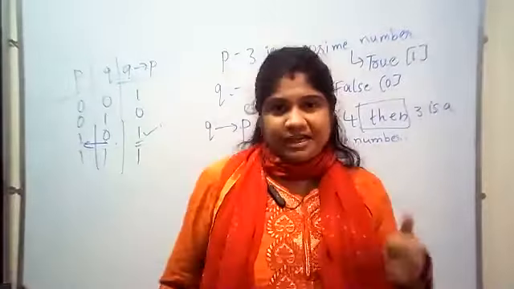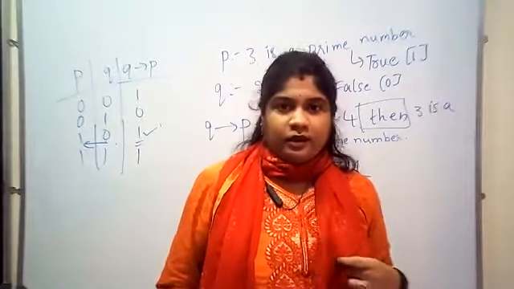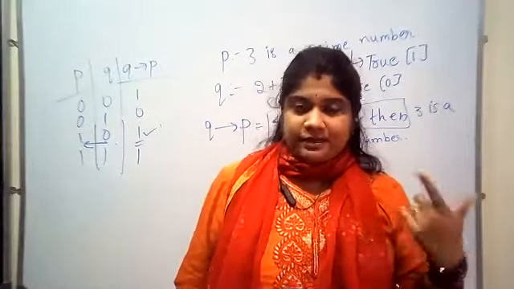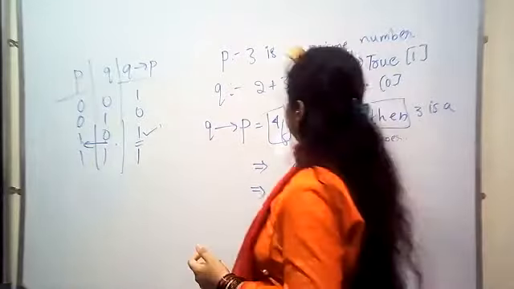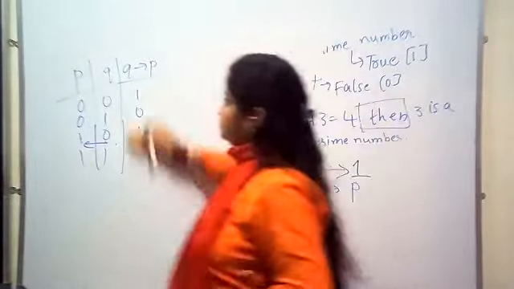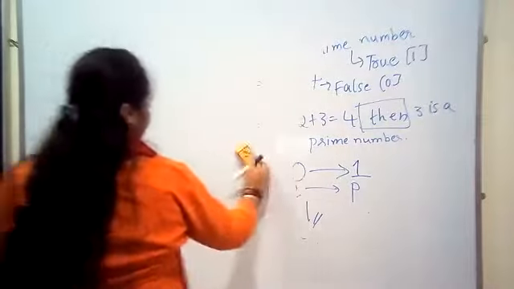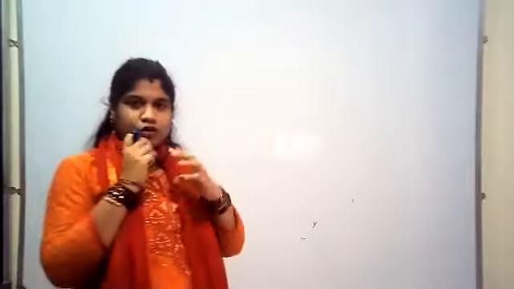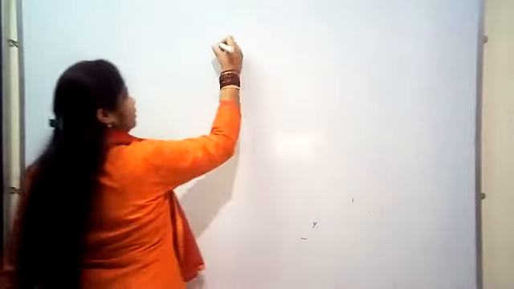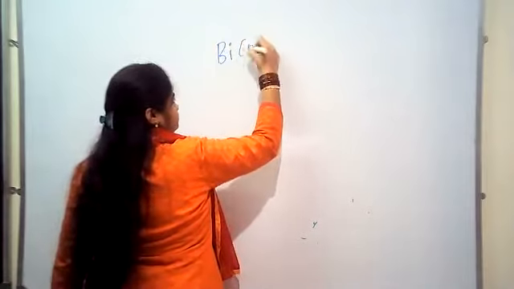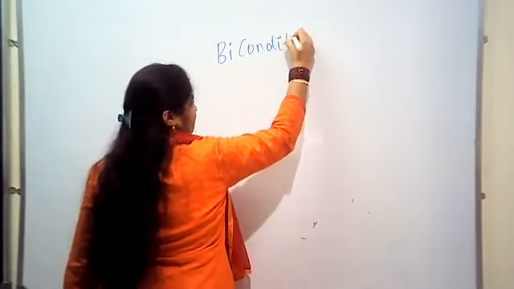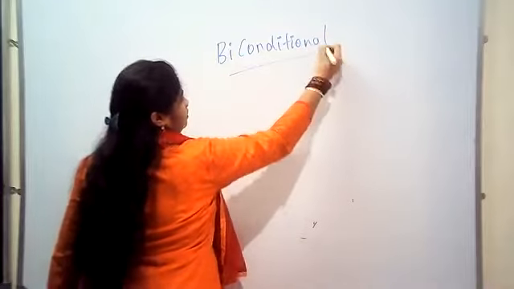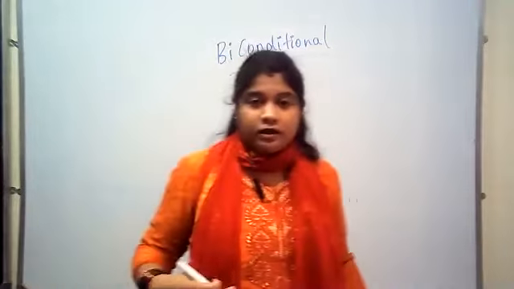Okay. The last one, I will explain just the truth table for today. With an example I'll explain it next class. Okay, the last type of logical connective is biconditional. I will be just explaining the truth table for today, because it's already time.